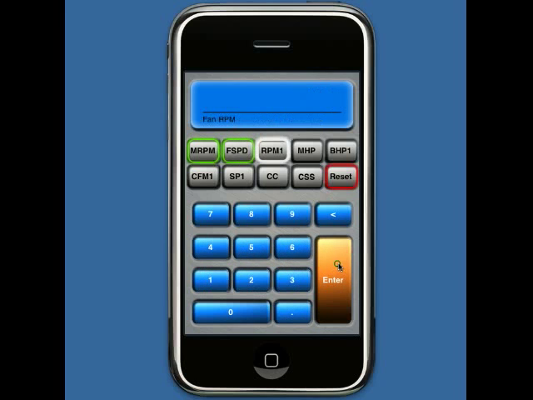Enter that value. Then the fan RPM button lights up. Fan RPM, in this case, is 756. Enter that value. The motor rated horsepower is 25. Enter.